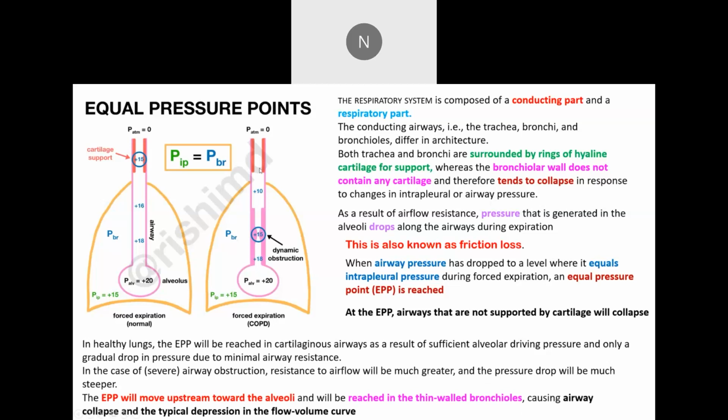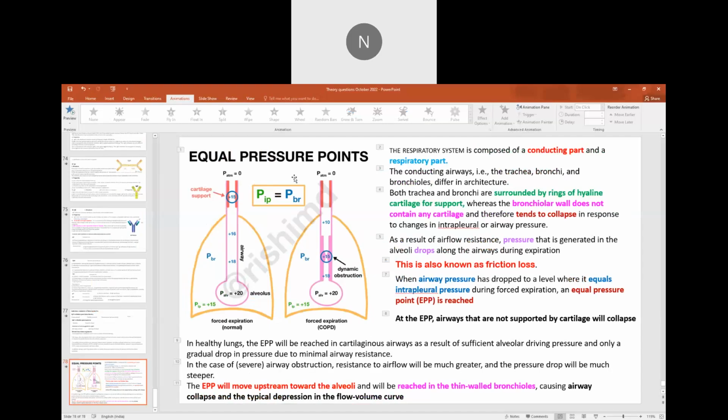The equal pressure point, which is normally in the cartilaginous region in a healthy individual even during forced expiration, is shifted down to the non-cartilaginous lower smaller airways, adding to the obstruction which already exists in a dynamic fashion, causing increased work of breathing. So that is what we have to ultimately mention. Okay. So that will complete the discussion today.